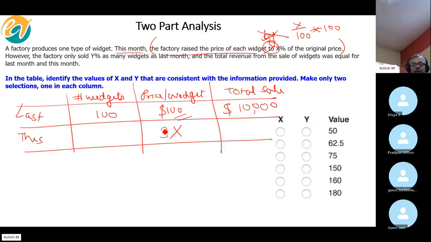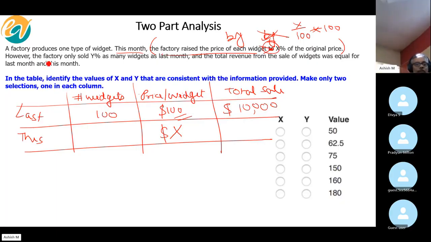So the final price this month per widget is $X. Are you clear, Sanjeev? Vaibhav? Pradyun, is this clear? See, what you are saying would have been correct if it was raised by. Then it would have been 100 plus X. Are we clear? All right.